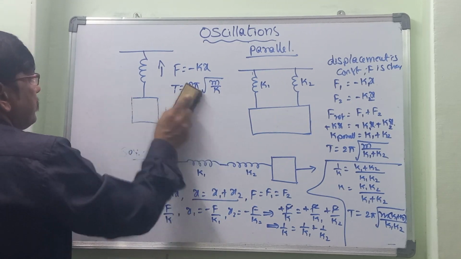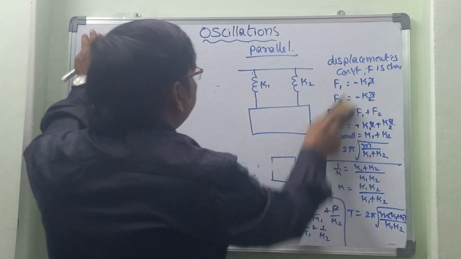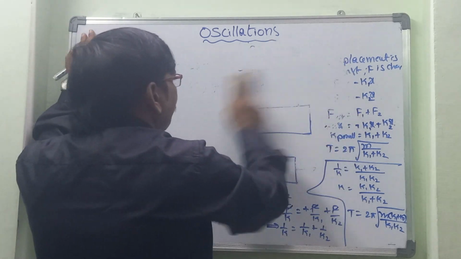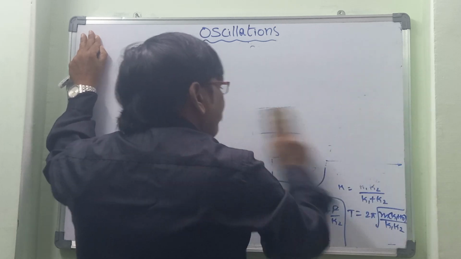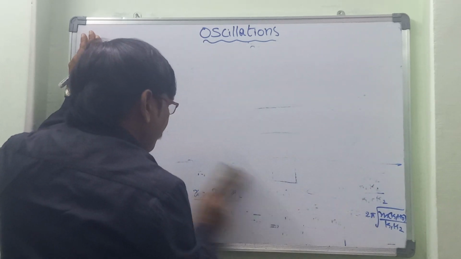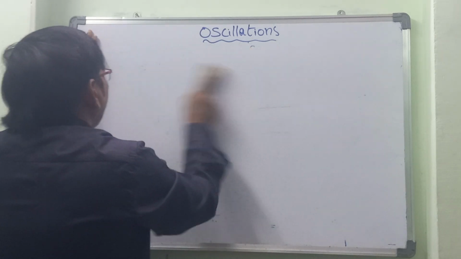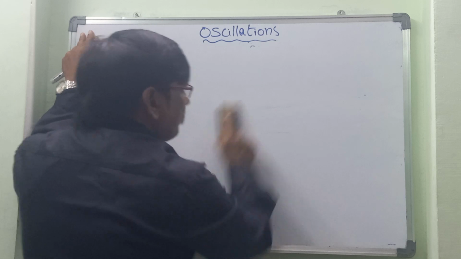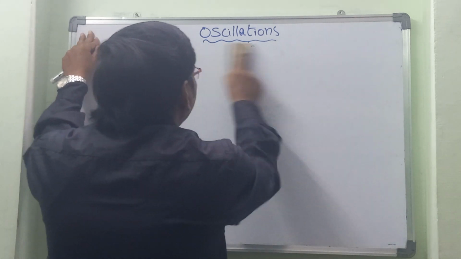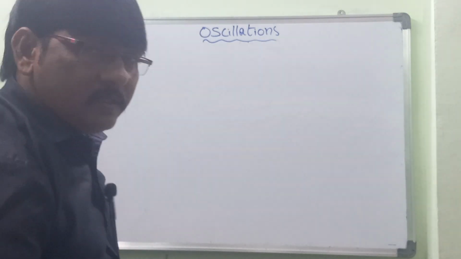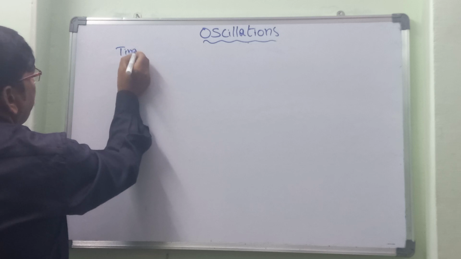And next, let's go with the time period of a simple pendulum. So now let us take one simple pendulum. Now let us find the time period of a simple pendulum.